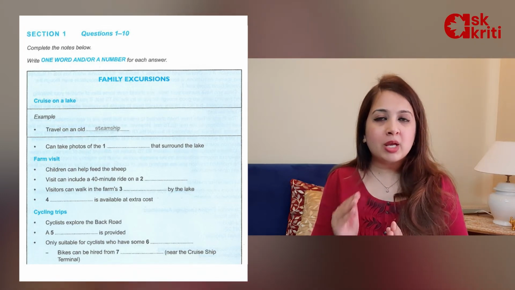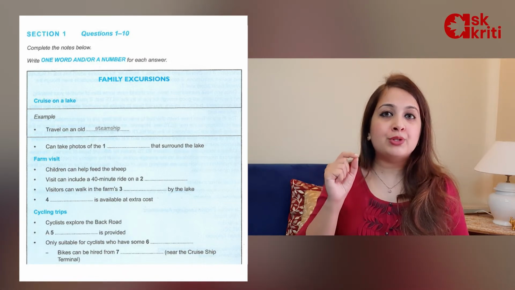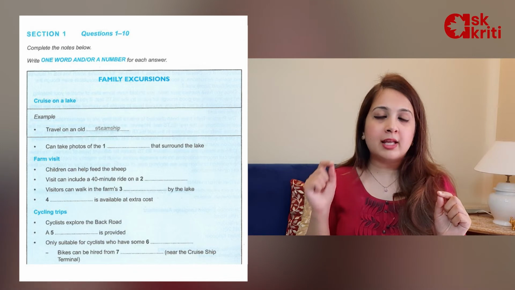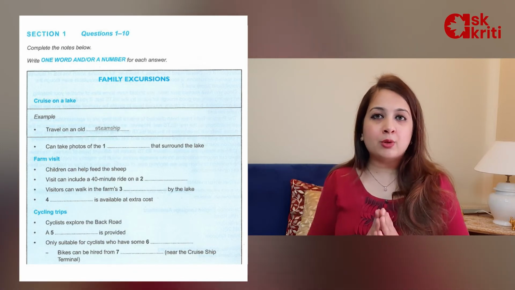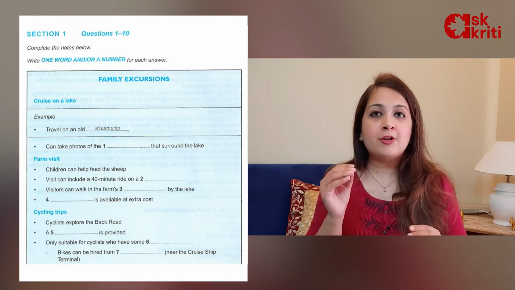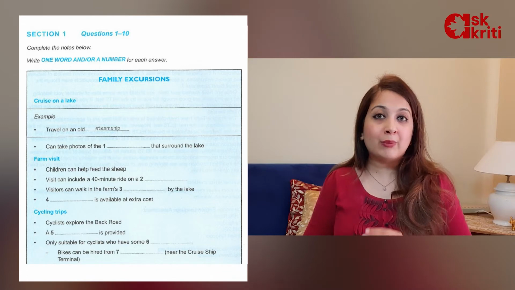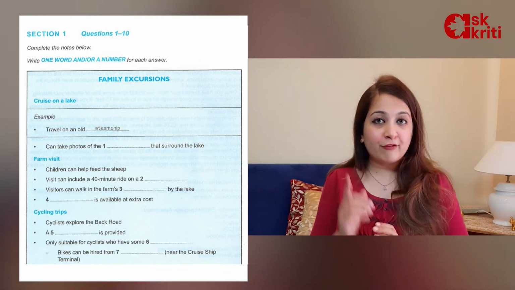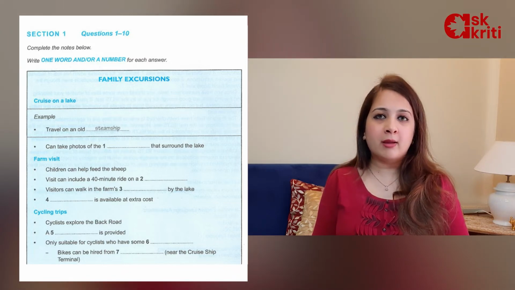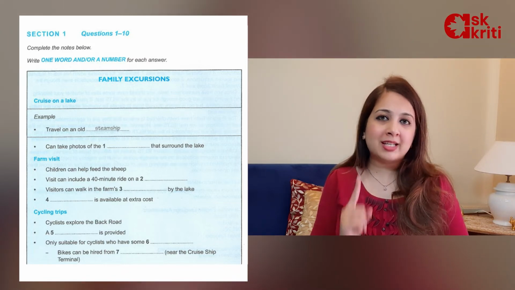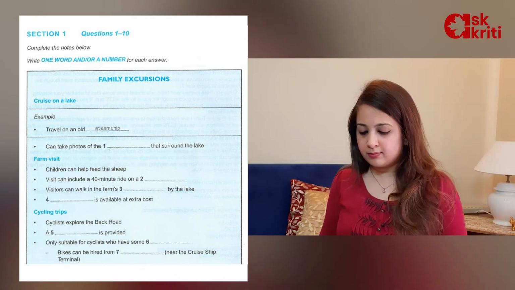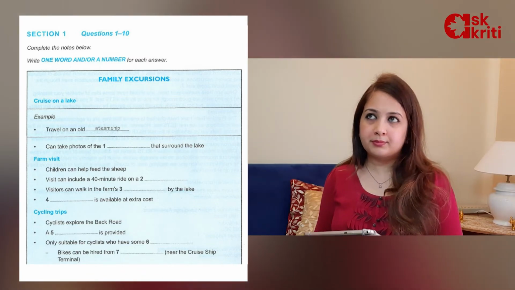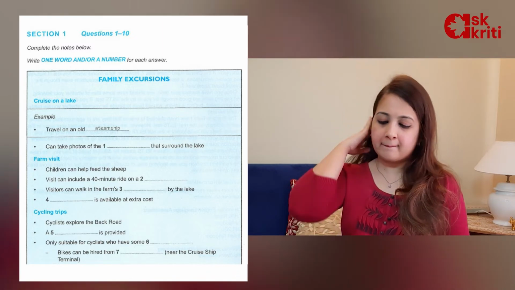But now, as we are reading the questions, we have to start with the question on the top that says answer this in one word, or at times the question will say answer it in not more than 3 words, which means it can be 1, 2 or 3, not more than that. And if it is 1, stick to 1. Be it a number, be it a word, stick to just 1. The cruise takes place on a steamship. So steamship has been written in the space.